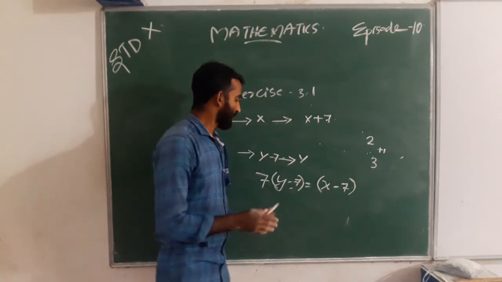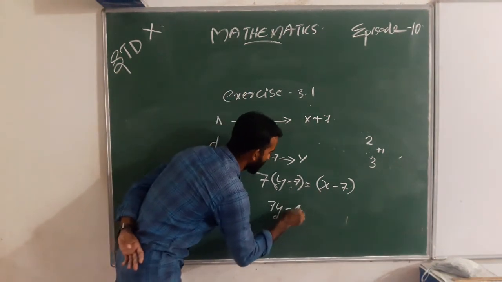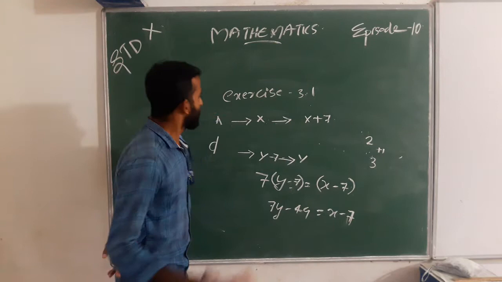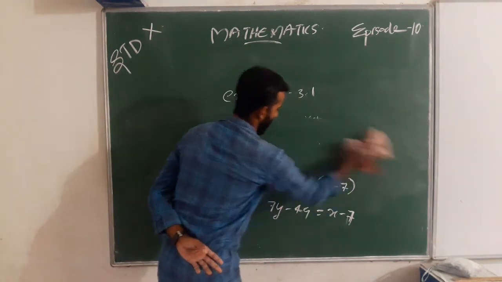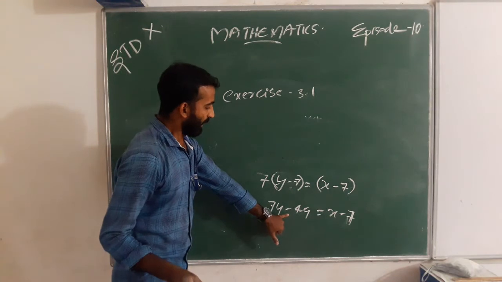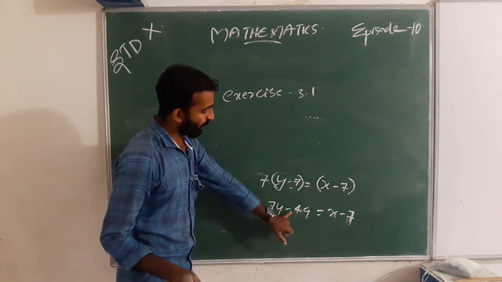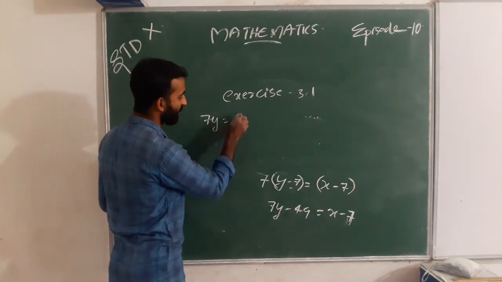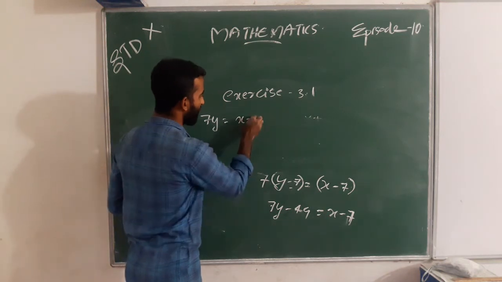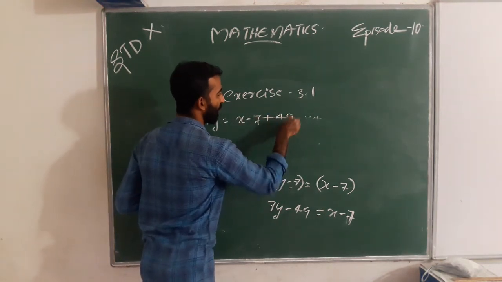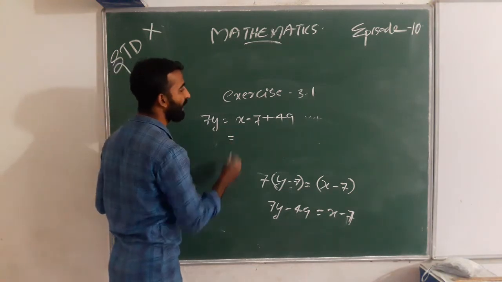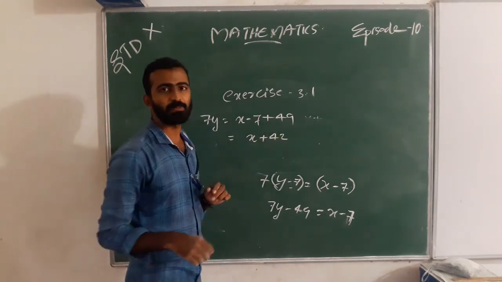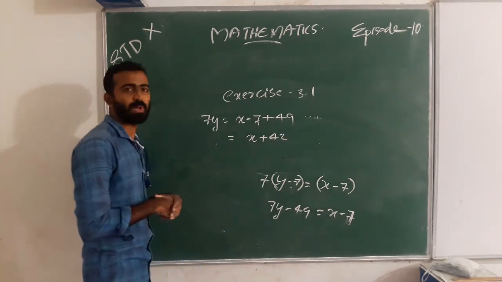We want to solve this: 7y minus 49 equal to x minus 7. The minus 49 goes to the right side, so 7y equal to x minus 7 plus 49, that is x plus 42. 7y equal to x plus 42.